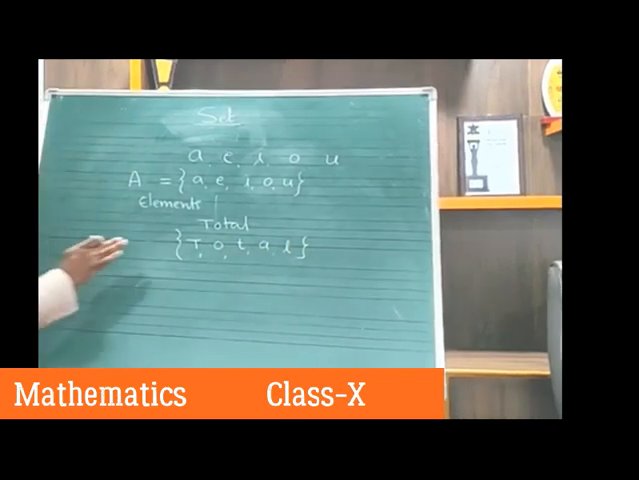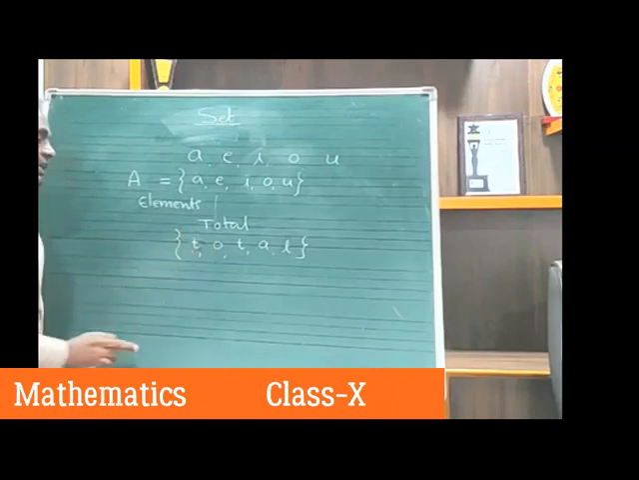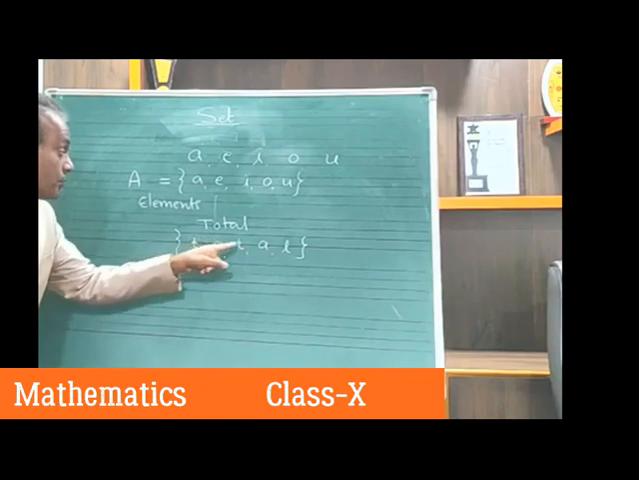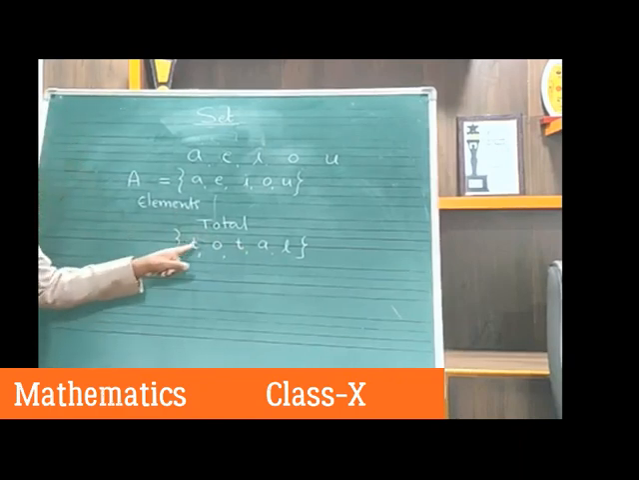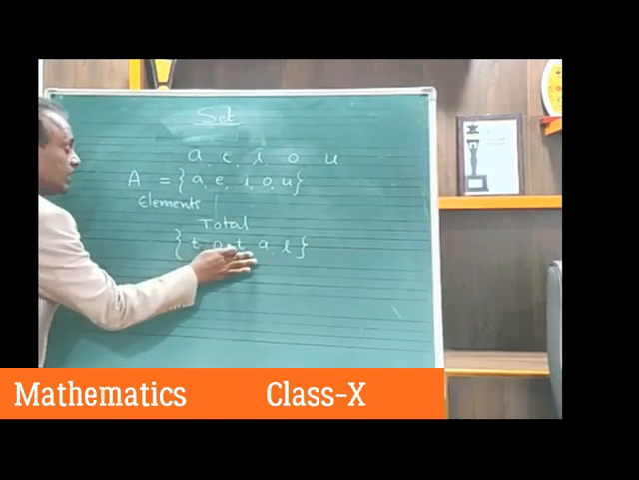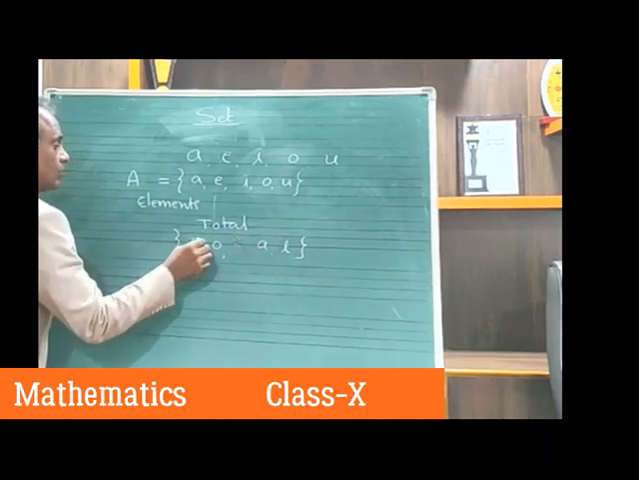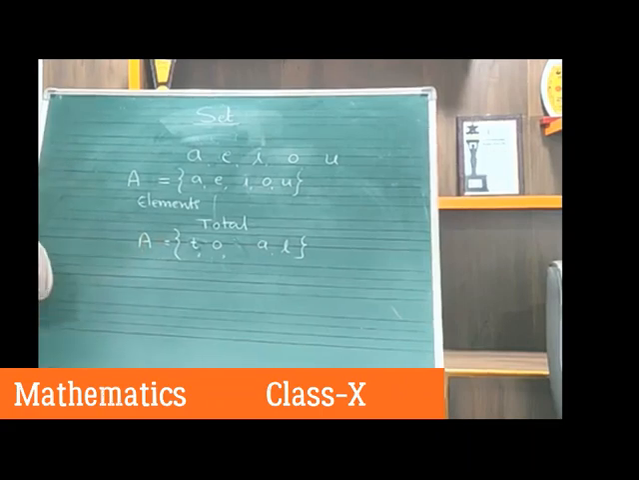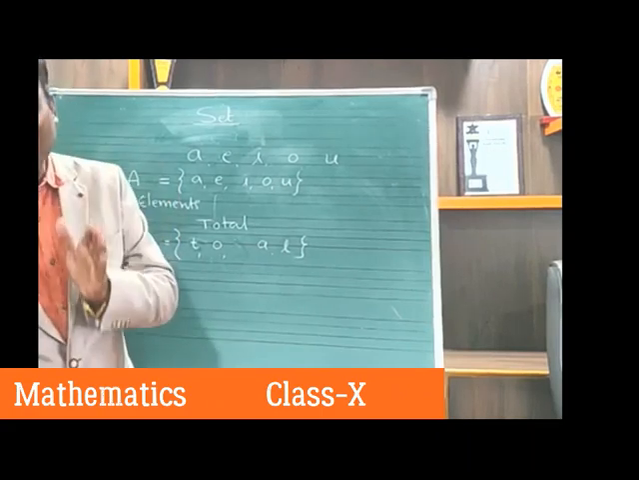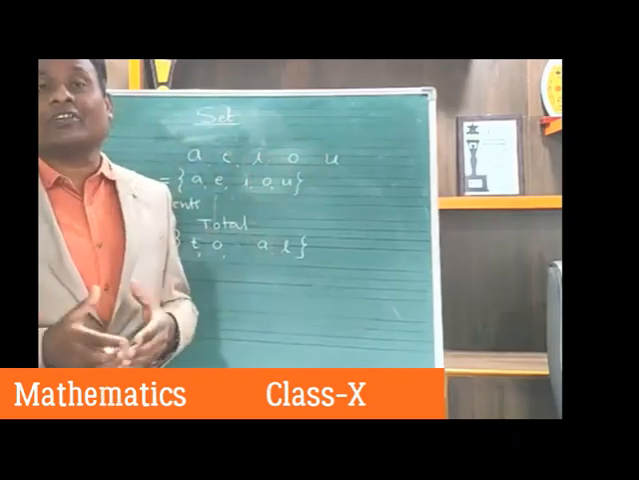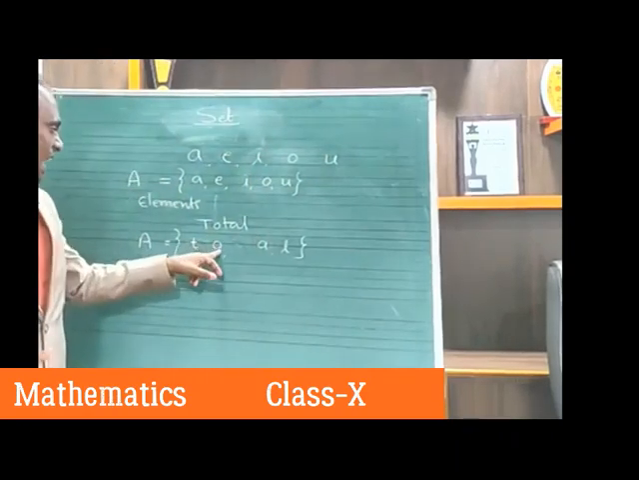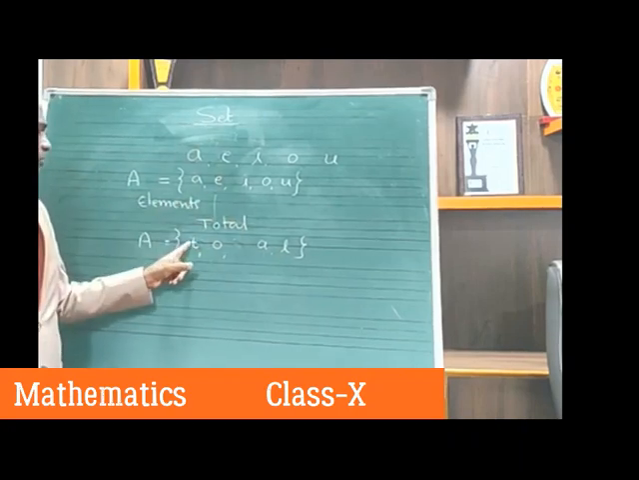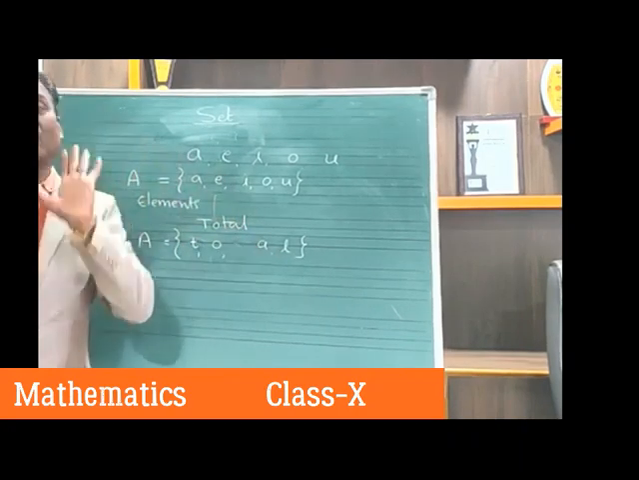But in a set, the letter should not be repeated. The object should not be repeated, so there should be distinct objects. So this is also one more condition. That means a set is a well-defined collection of distinct objects. So no element should repeat. If it is repeating, we will delete it. So one element should come only one time.